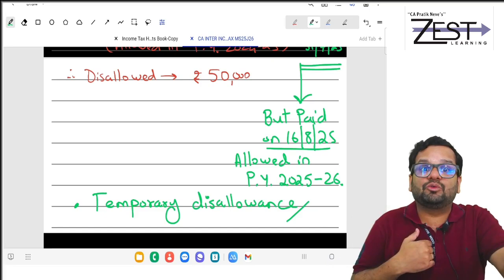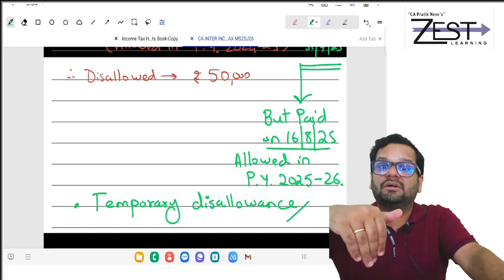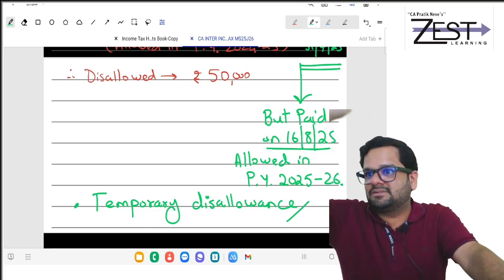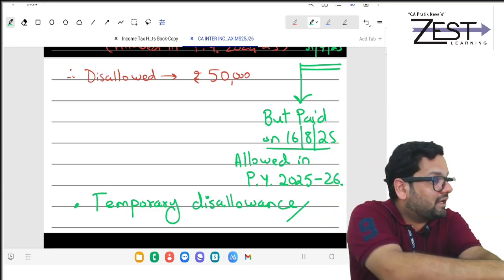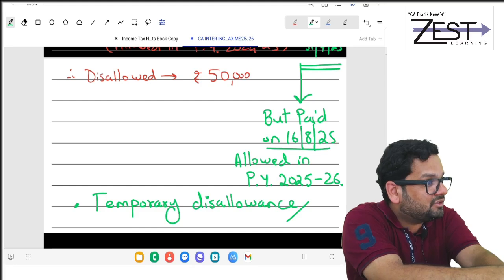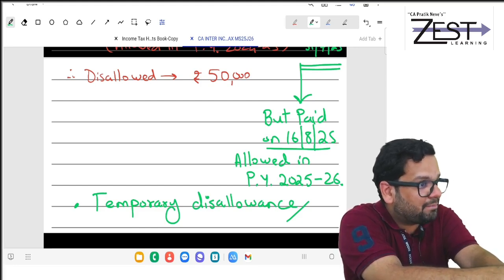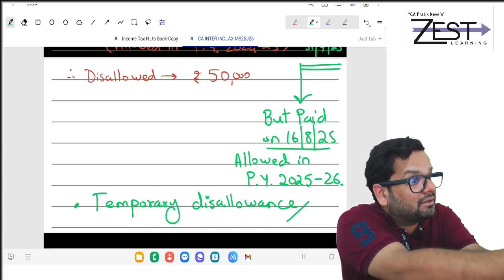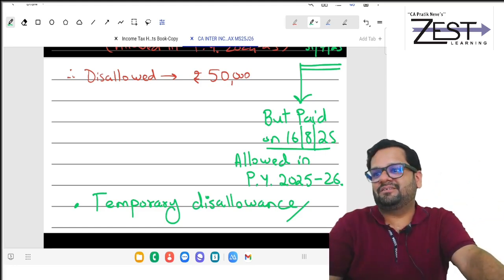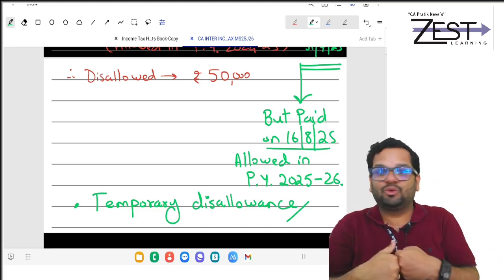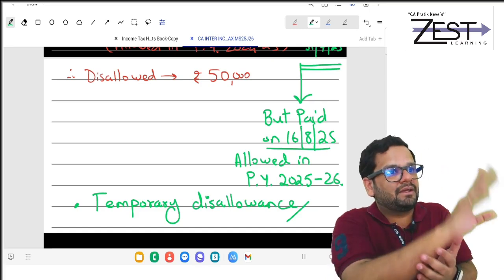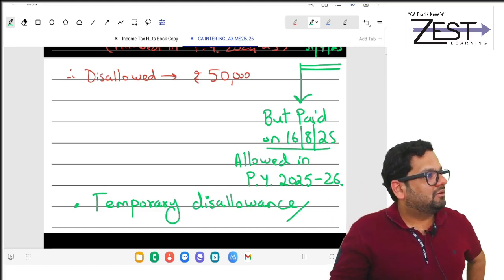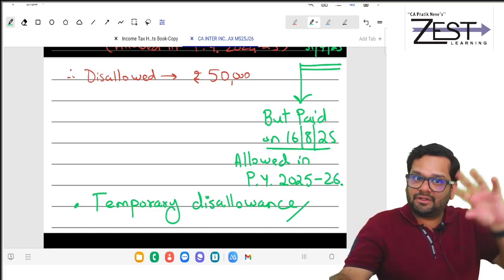Friends, I have to file my audit report 1 month before he files his annual return, means tax audit return, this ITR. Means if he is going to file ITR on 31st October, because tax audit is applicable, I should file my audit report 1 month prior to that date. So government is already sitting, knowing what all should be added back by the assessee. If that is not added back, gone. This way setting is done.